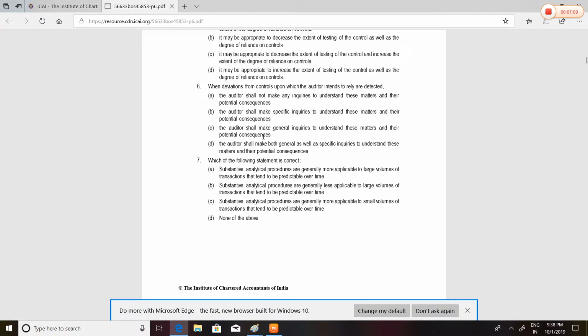Okay. Which of the following statements is correct. SAP are generally more applicable to large volume of transactions that tend to be predictable over time. I think A option is easy.